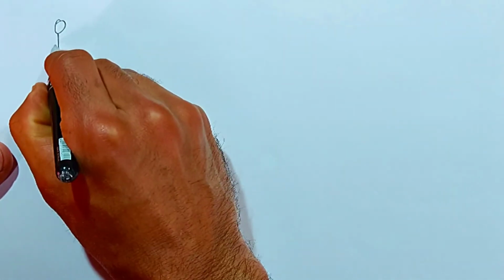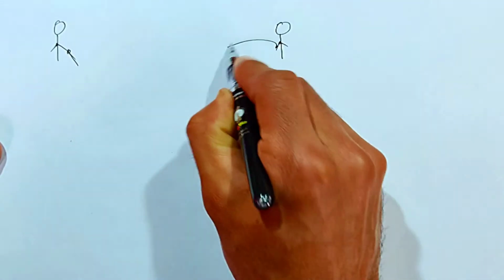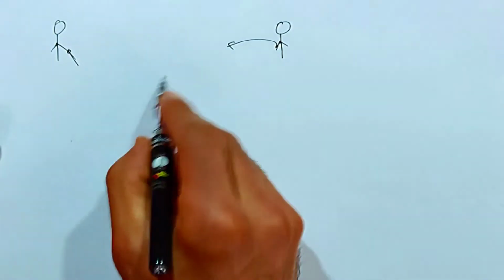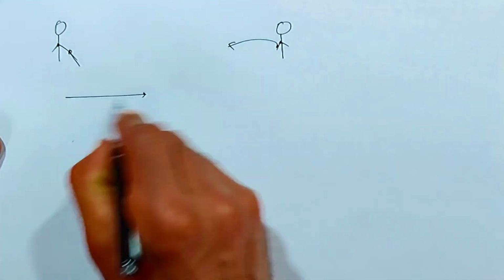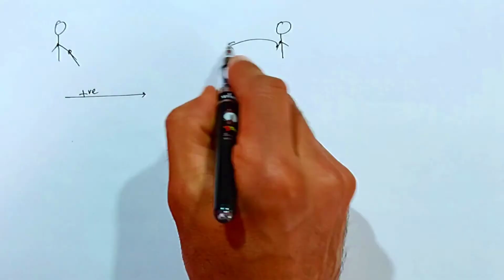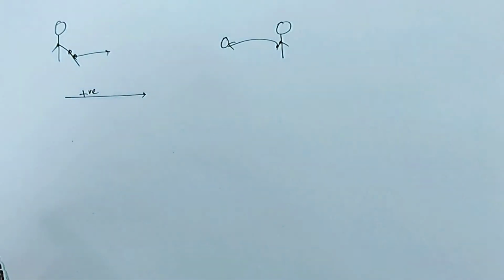Say, for example, there is a batsman. Here is a batsman with a bat inside his hand. A bowler here throws a ball towards him. Say, for example, this is the positive direction of the x-axis and this is the negative direction. So the ball is thrown like this and this batsman hits it back.